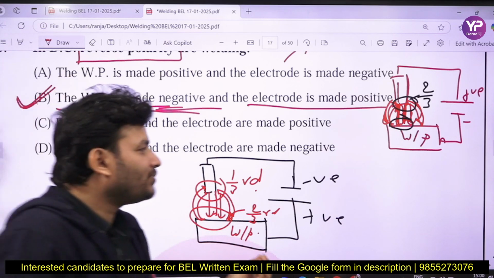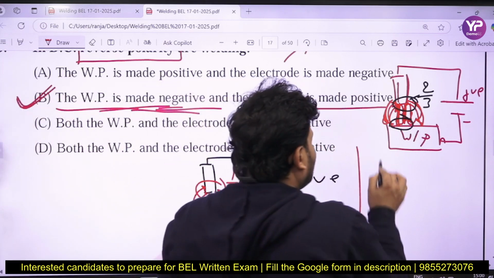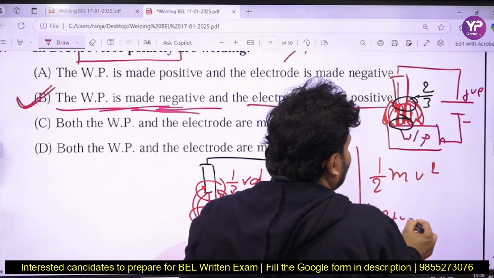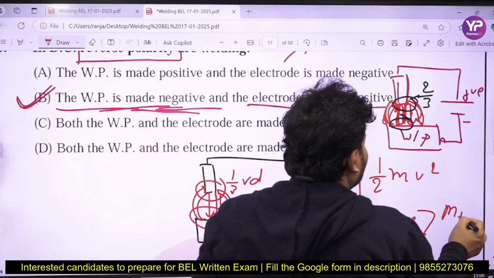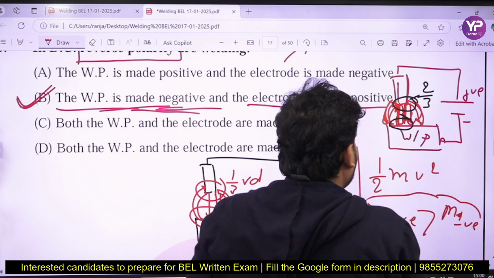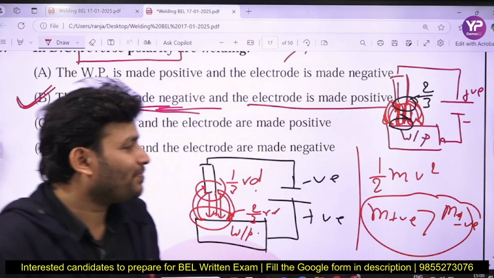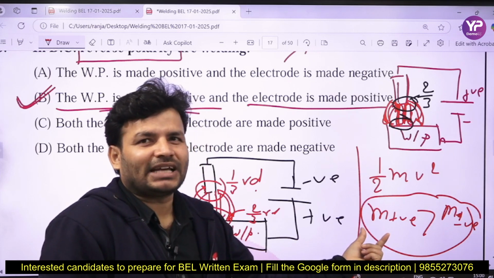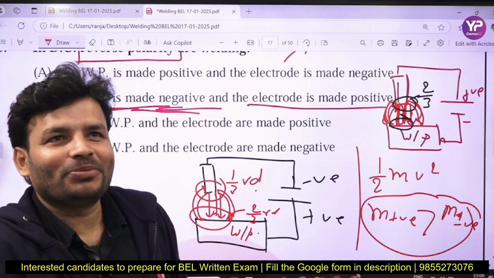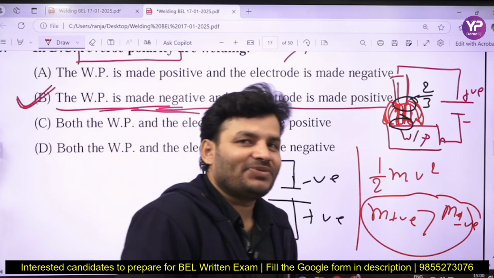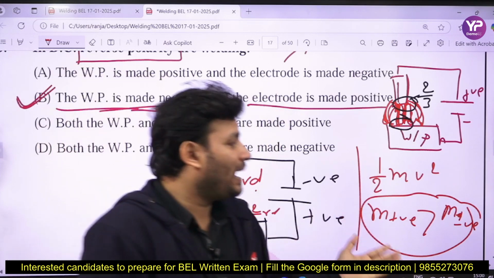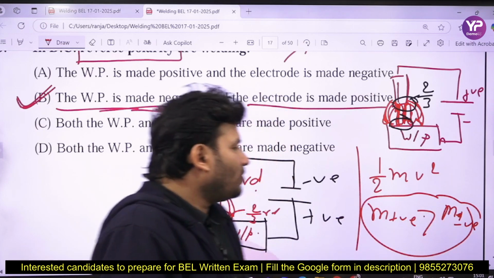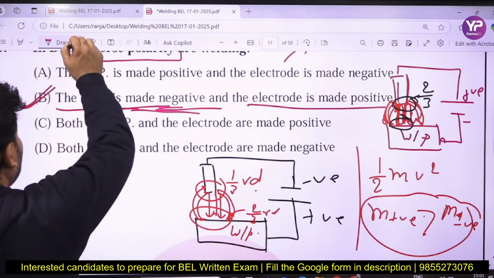In fact, most of the time I have seen students get confused. Kinetic energy is half mv square, right? Yes sir, but I know the mass of positive ions is more than that of negative ions. Yeah, you are right. Still you say the kinetic energy of negative ions is more, because the mass of positive ions is high. So you have to comment why the kinetic energy of negative ions is more. What is the cause? Answer that in the comment box, and I will reply.